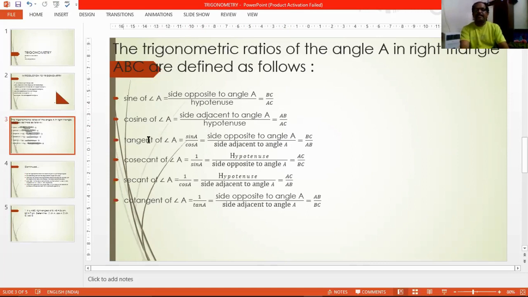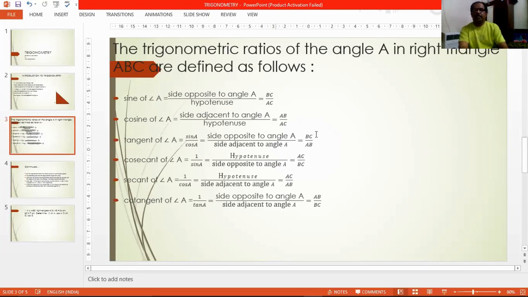The next ratio is known as the tangent of angle A, which is defined again in terms of the sides of this triangle. It is the ratio of the side opposite to angle A to the side adjacent to angle A, or in short opposite upon adjacent, the ratio of the opposite side to the adjacent side of, obviously, angle A. So here it is given by BC by AB from the diagram. So the side opposite to angle A is BC and the side adjacent to angle A is AB. So this is the ratio we have from the diagram.